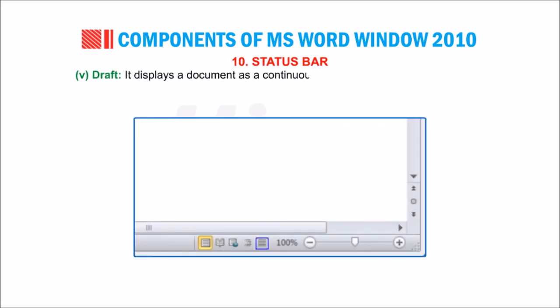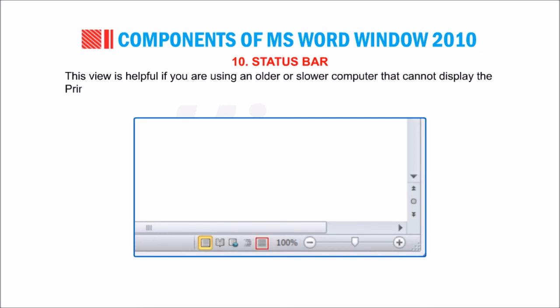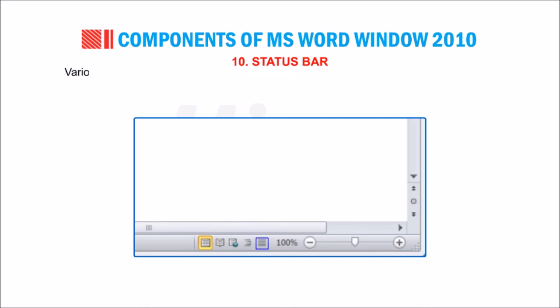Number 5. Draft. It displays a document as a continuous text scroll where page breaks are denoted by dashed lines. This view is helpful if you are using an older or slower computer that cannot display the print layout view. Various elements like headers or footers, backgrounds, pictures, etc. are not displayed in this view.